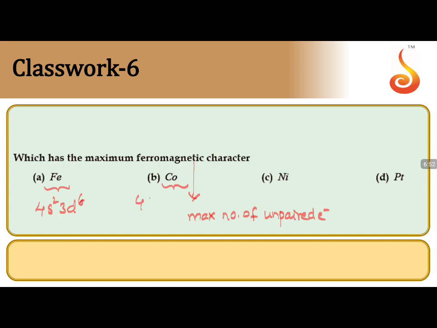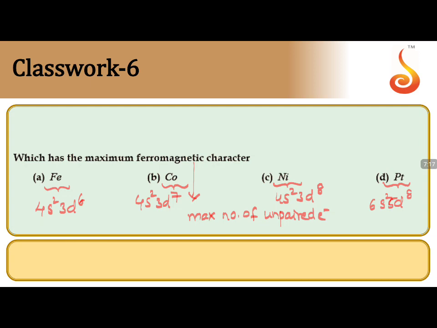Cobalt, 4s2 3d7 configuration. Nickel, 4s2 3d8 configuration. Platinum also comes under the same type, so it also has a d8 configuration, 6s2 5d8.